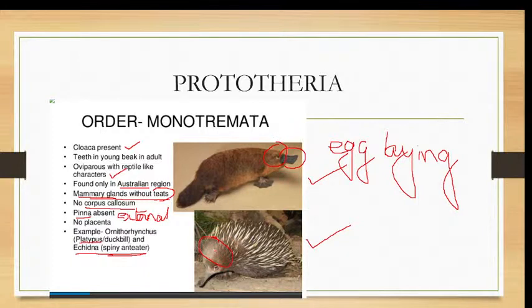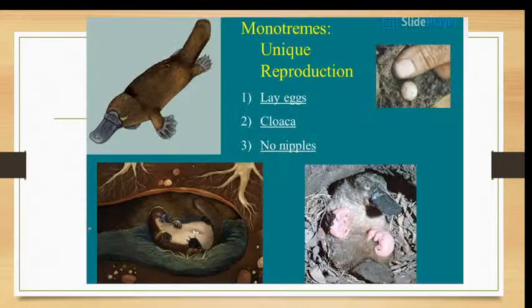So that is actually a character of reptiles. We'll come to the comparison of characters, but these are the characters. They don't have external ears, and because they are egg-laying mammals, they have no placenta. These are the general characters of prototherians, and the unique character of prototherians is